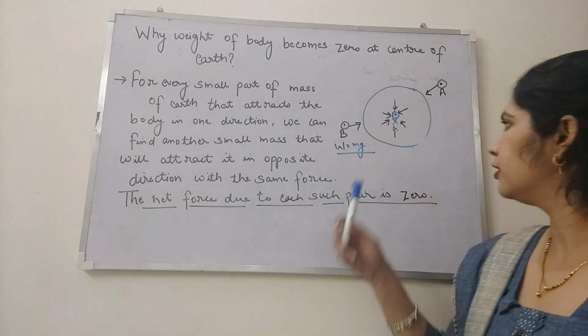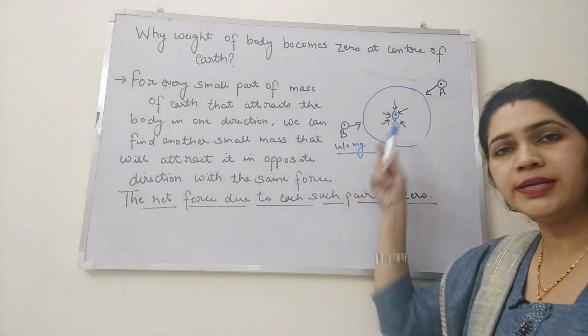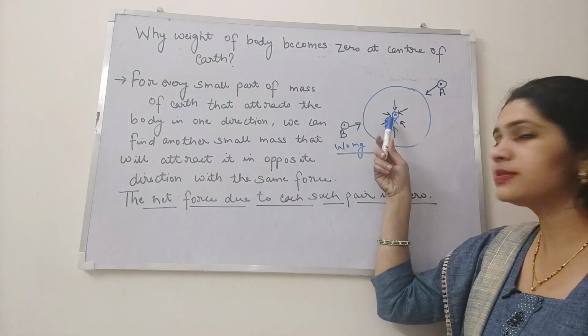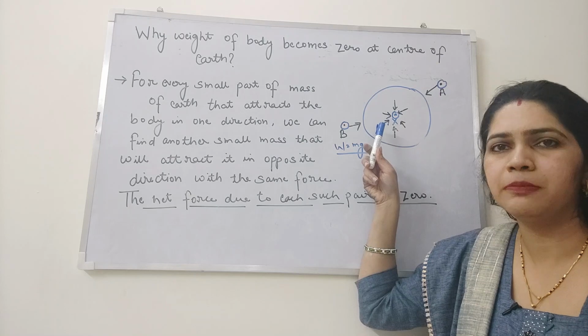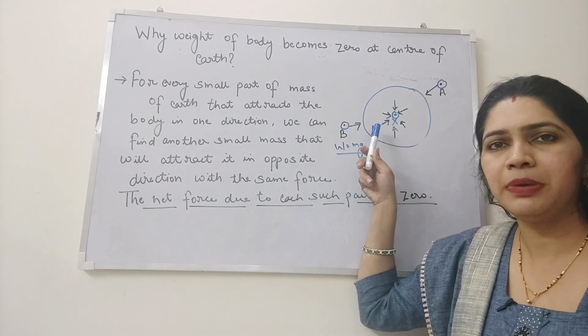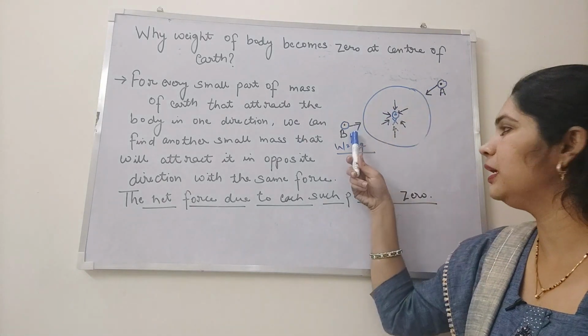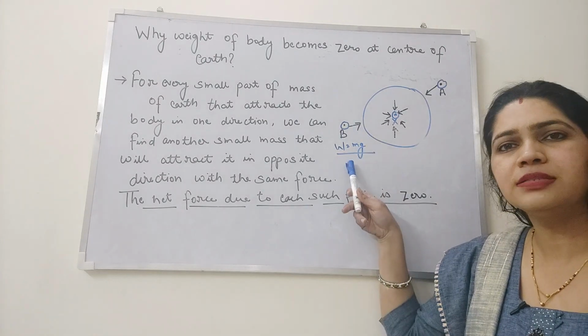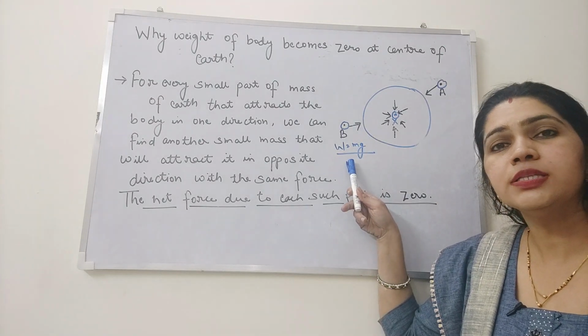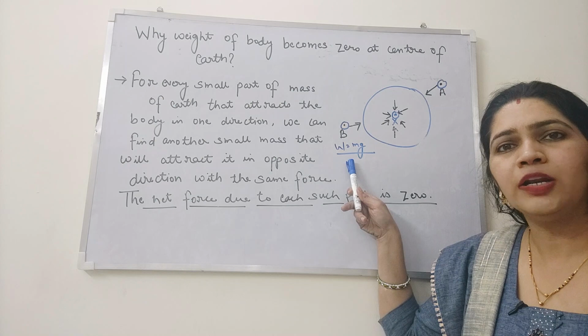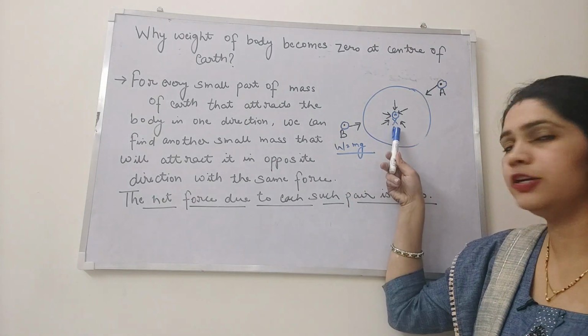Here in this diagram you can see that there are 3 points A, B and X respectively, where 3 bodies are placed. Now the bodies that are placed at points A and B have certain weight, that is W is equal to mg, which is the force with which an object is attracted towards the center of the earth.